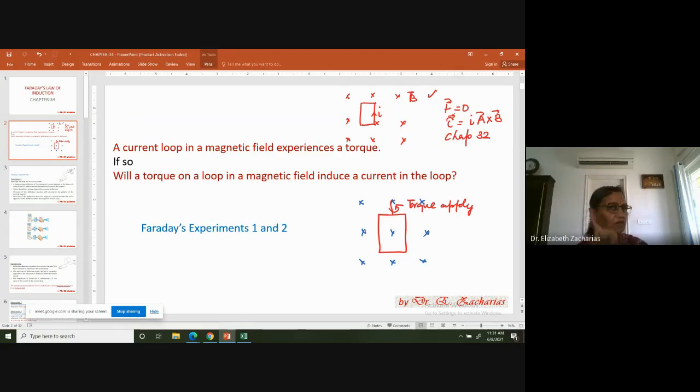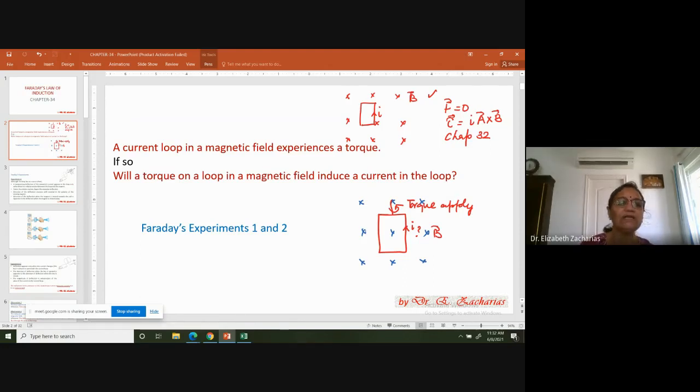But in the second case, you don't have a current in the loop. You're just taking a loop, putting it in a uniform magnetic field B, and then you're going to apply a torque and turn it. If you apply a torque and turn it, will there be a current? That is the question. In the first case, current is already there. You put it in a uniform magnetic field, the loop turns, and a torque is produced. But in the second case, they want to know whether the reverse is true. If you take simply a loop and put it in a uniform magnetic field and turn the loop, will there be a current produced? So this set people into thinking.